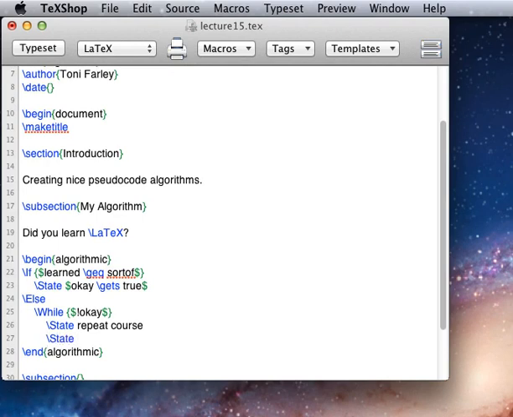And we'll state, of course we need a way to get out of this loop. So again in curly braces and my math environment. So we'll set OK equal to, and then we'll say the same thing. Learned greater than or equal to sort of.